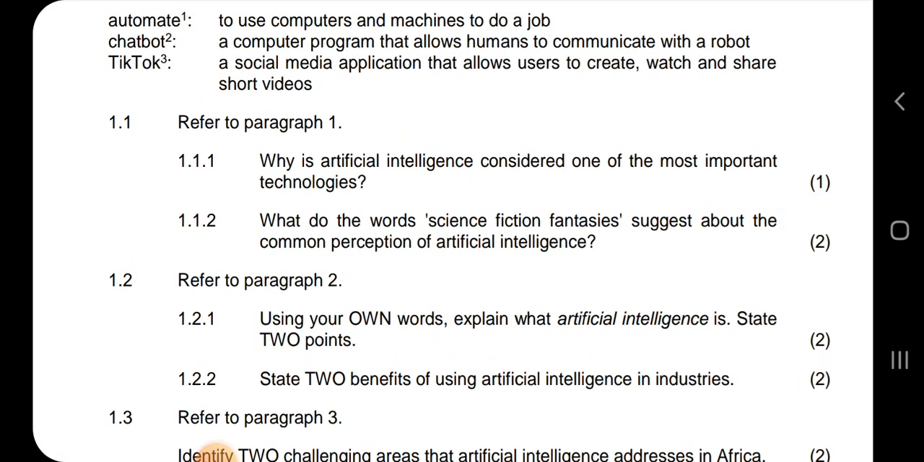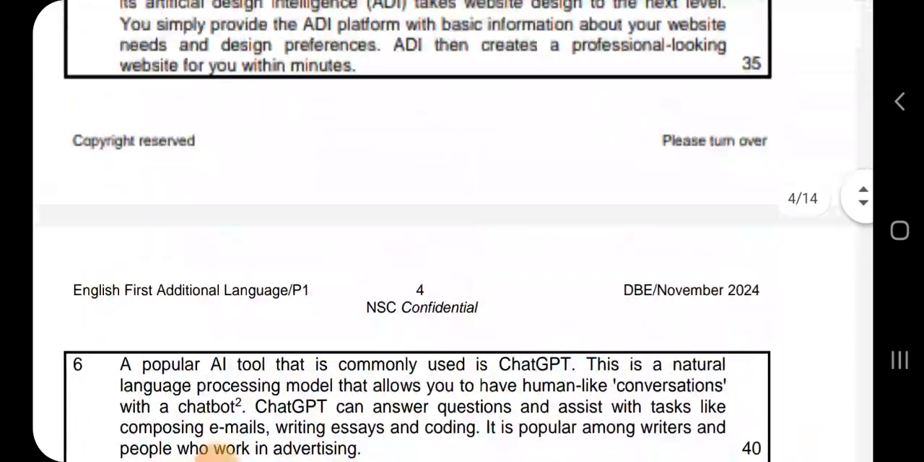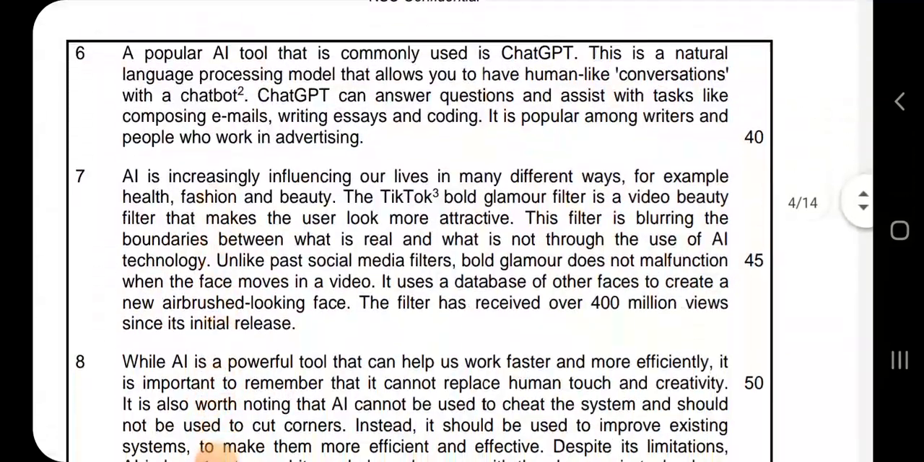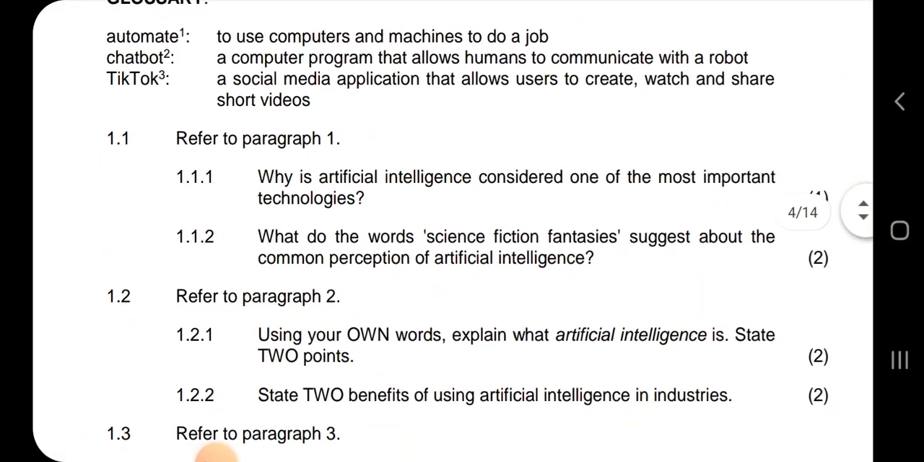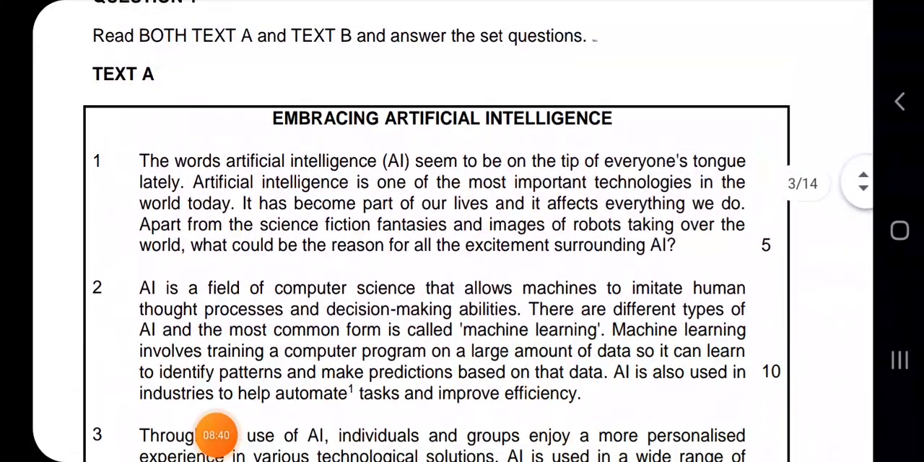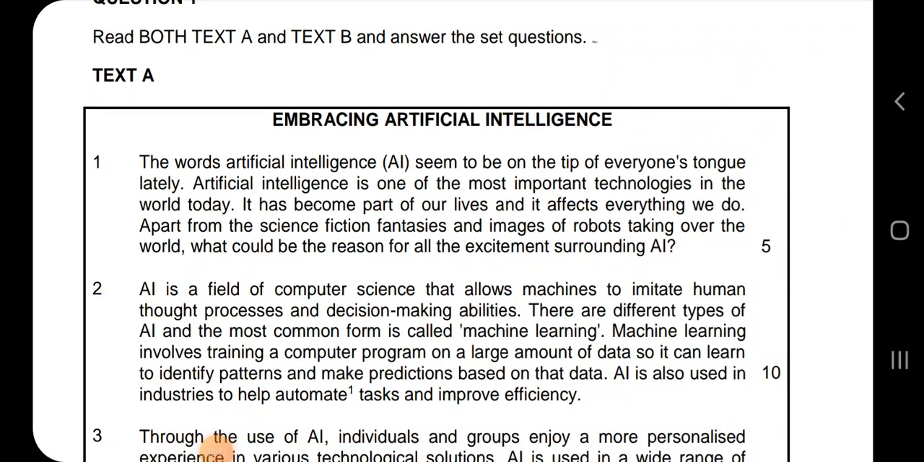Why is artificial intelligence considered one of the most important technologies? According to paragraph 1, not according to what you think. Okay? Why is it considered as one of the most important technologies? Let's look at it and read through it and then try to come up with the answer.